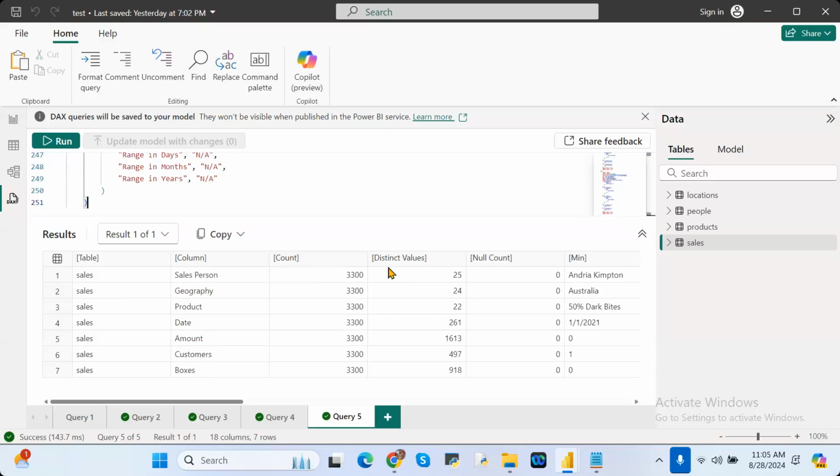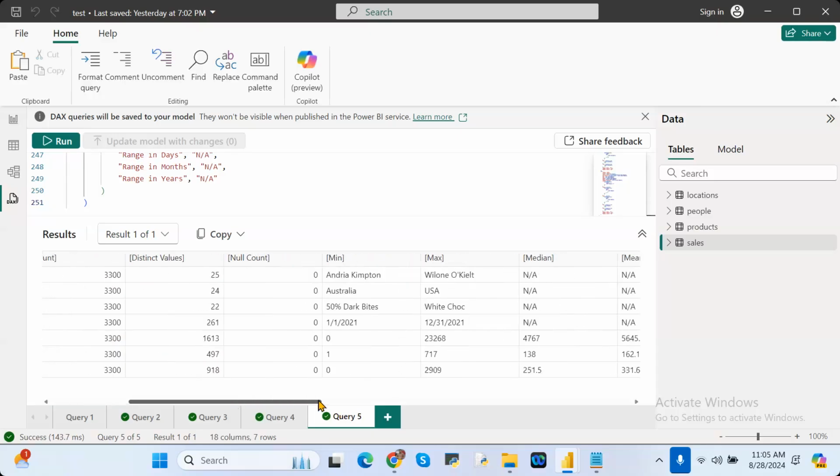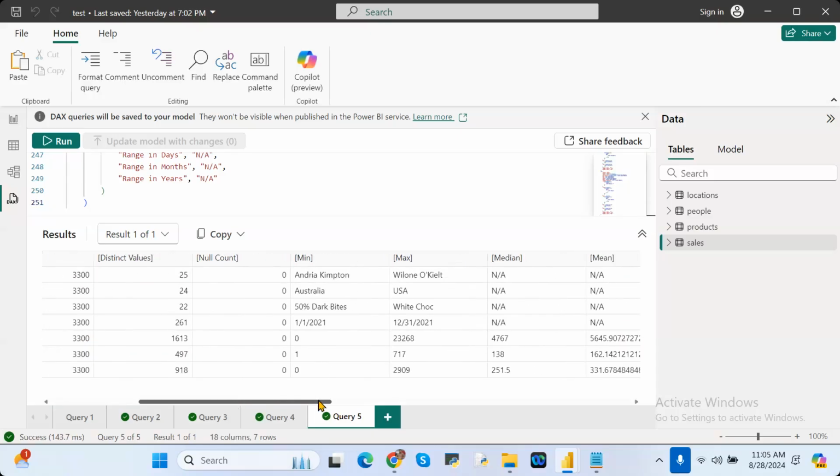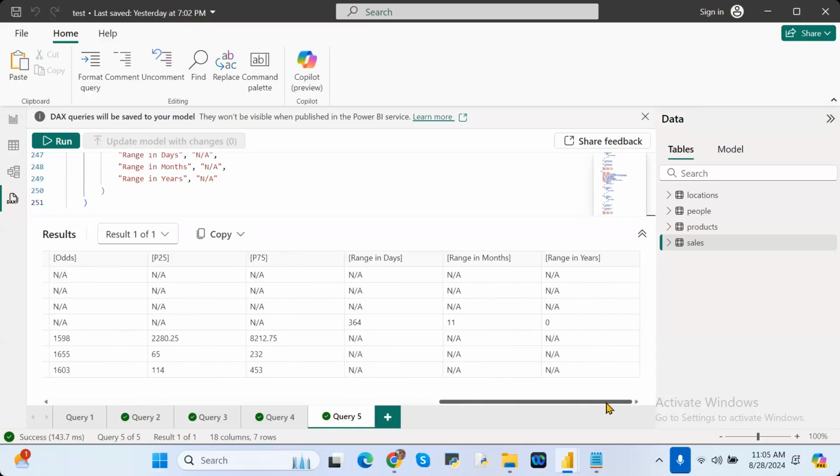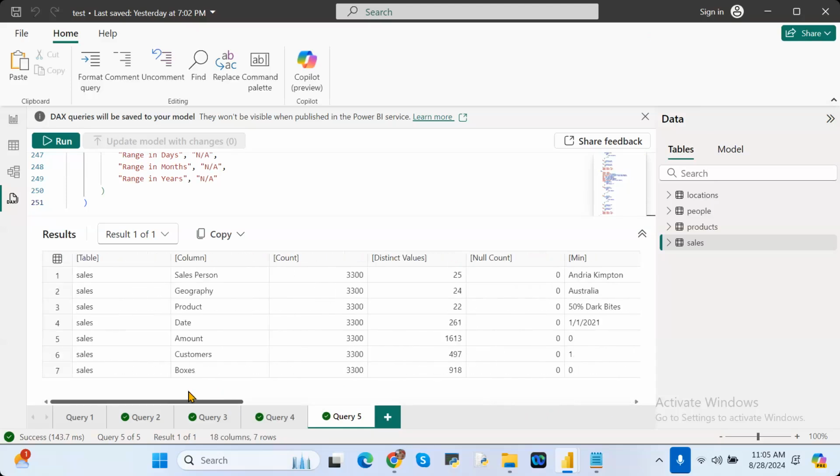3,300. Okay. What is the distinct values? 25. What is the null values? 0. And see here, what is the minimum value? What is the maximum value? And see here, all these things like range and everything it will show.